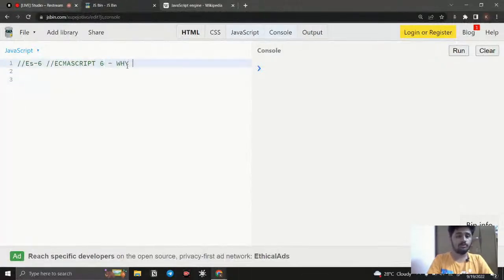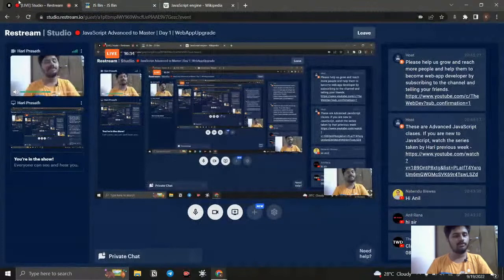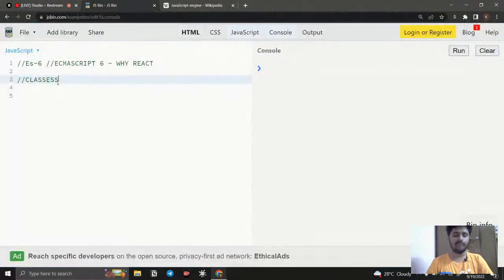First we need to see why to learn this, because it's going to be very helpful, especially for React. Not only this, if you want to go for any other frameworks and libraries, it is going to be very helpful. So the first topic is going to be classes. For classes we have something called a functional constructor.